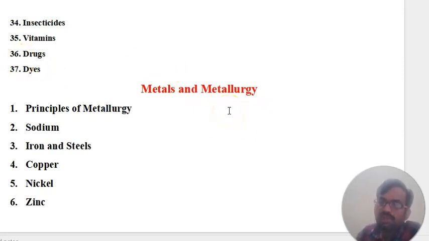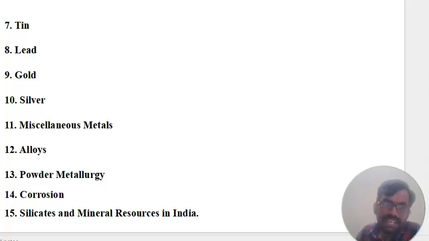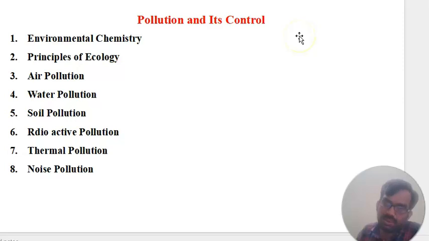Now you can come to the metals and metallurgy. This is very important. The principles of metallurgy, sodium, iron and steels, copper, nickel and zinc. And you can see here a few of the metals. You can see clearly here the tin and lead, gold, silver and miscellaneous metals, alloys, powder metallurgy, corrosion, silicate and mineral resources in India. You can see others like pollution and its control. Environmental chemistry also comes under industrial chemistry.